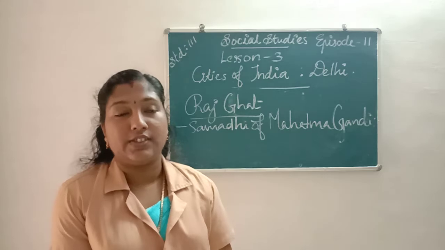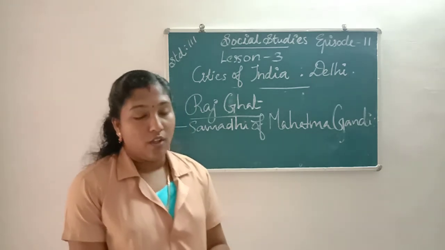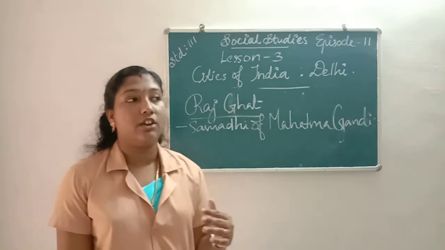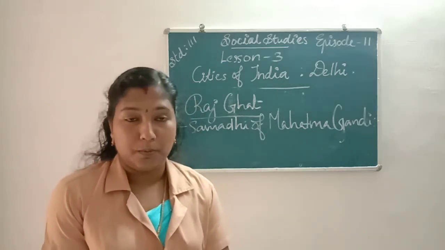Next we learn about Rajghat. Rajghat is the Samadhi of Mahatma Gandhi. It is situated to the south of the Red Fort and also on the banks of the river Yamuna.